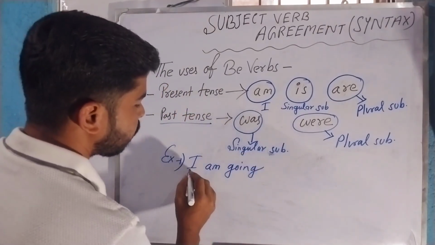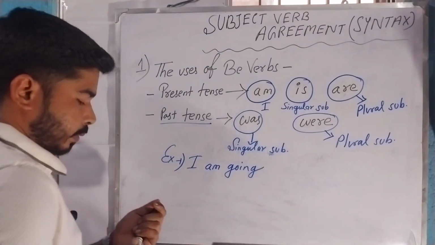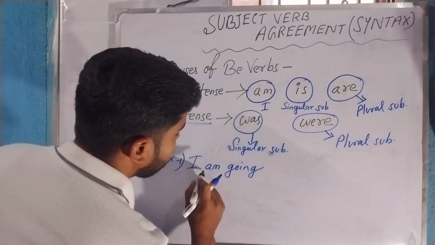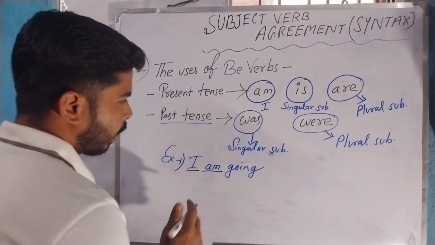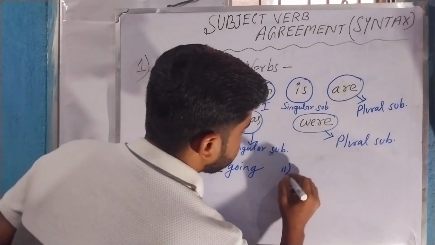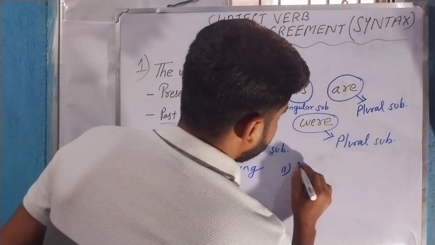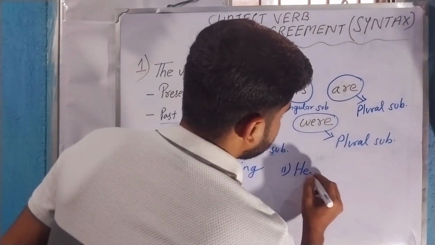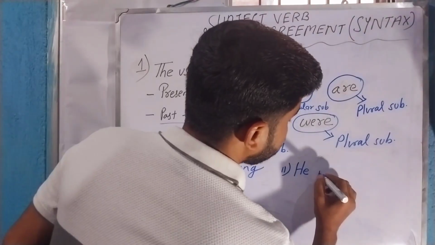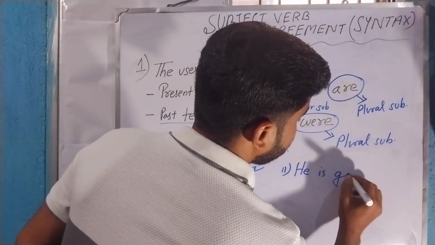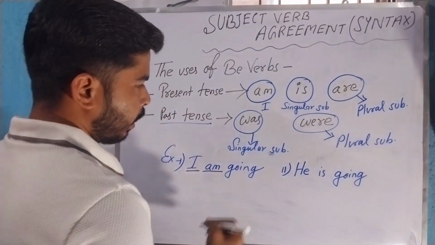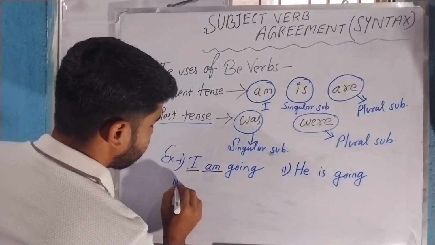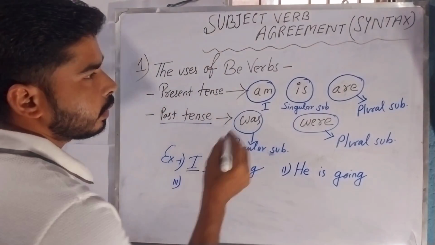Then we have used am with the subject I. Okay, and if I take another example, if the subject is he, then we will use is going, he is going. And let's take the third example, they are going.